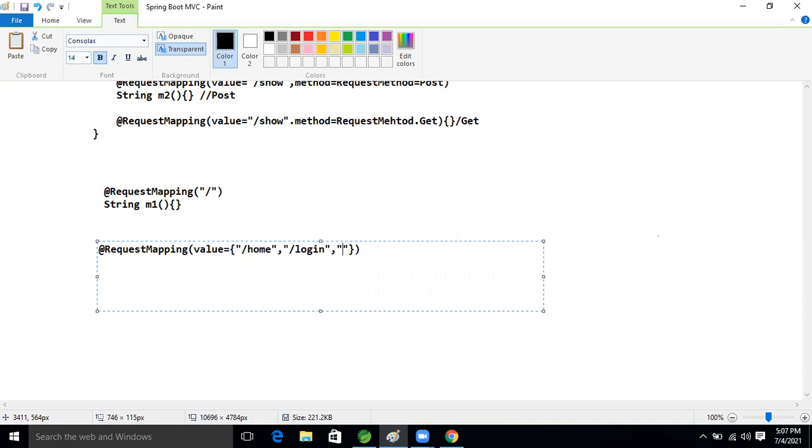Login, right? Another one I'm taking. Slash what is that? Logout, and what is that? This is the m1 method, right? String, I'm taking one method, m1 method. Okay, m1 method. Now is this valid or invalid, guys?